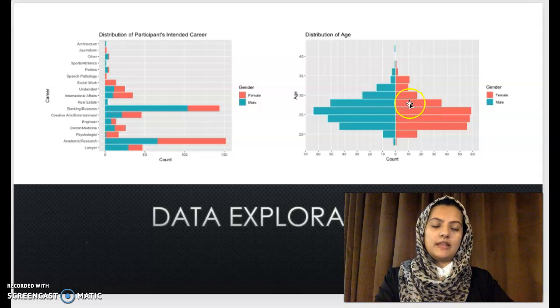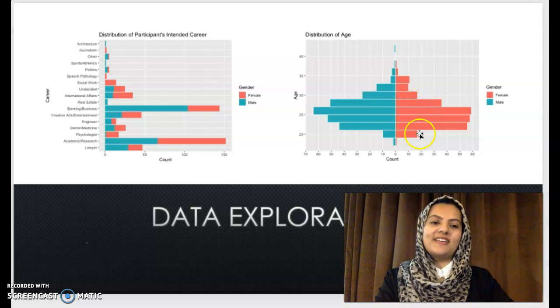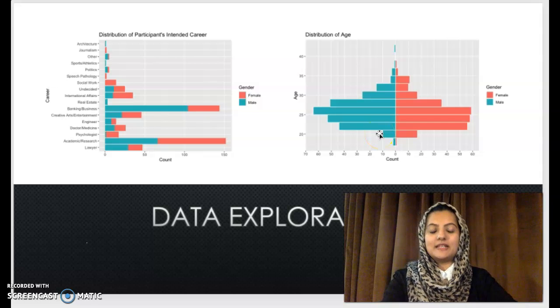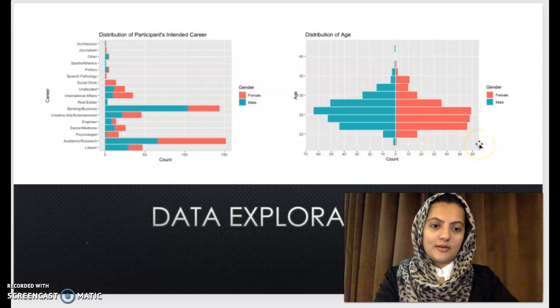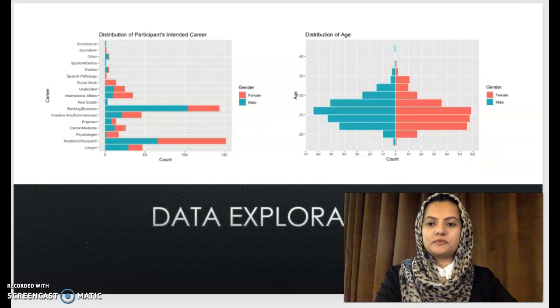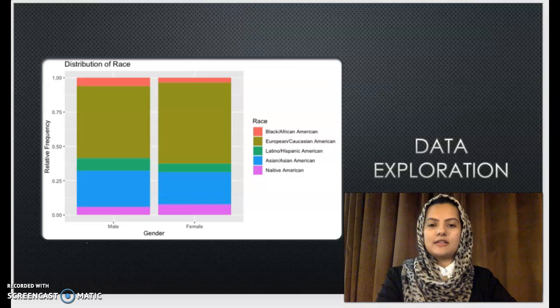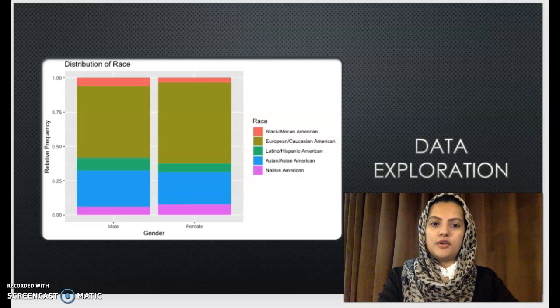Next, we can take a look at the distribution of age. There are more women than men in this experiment dataset, and there are more women between the ages of 21 to 27. Next, looking at the distribution of race, we see that most of them identify as European or Asian Americans.